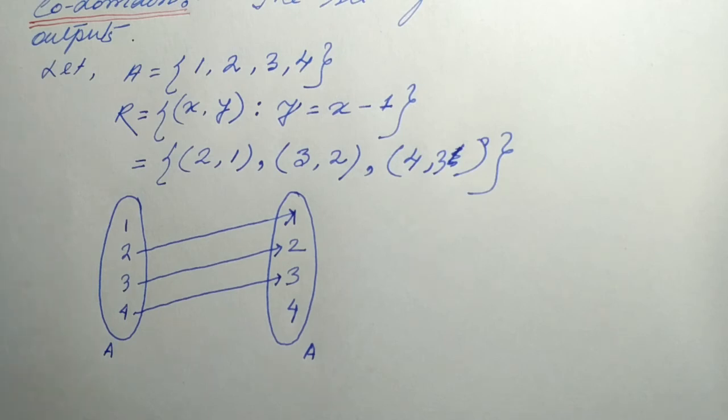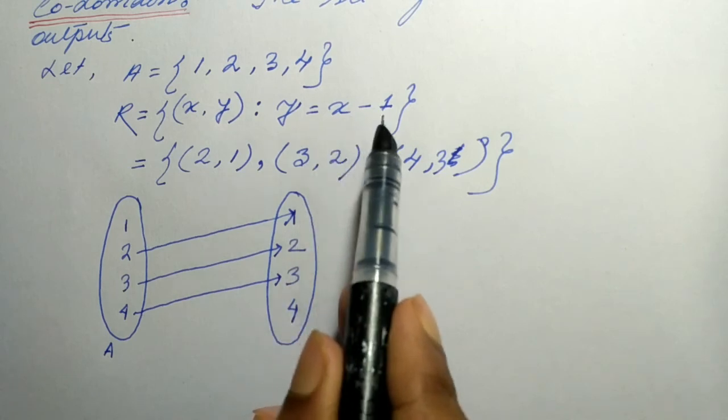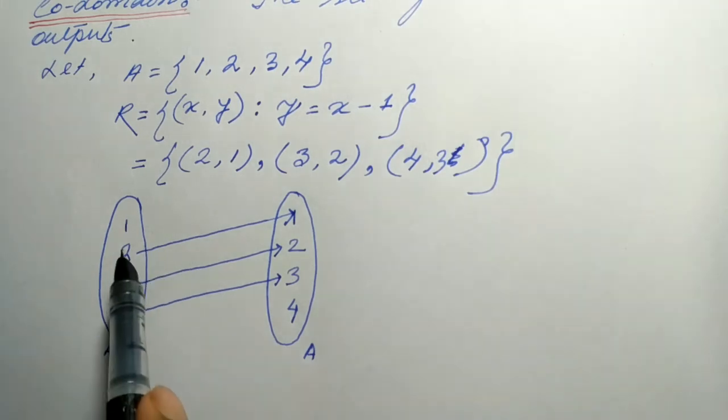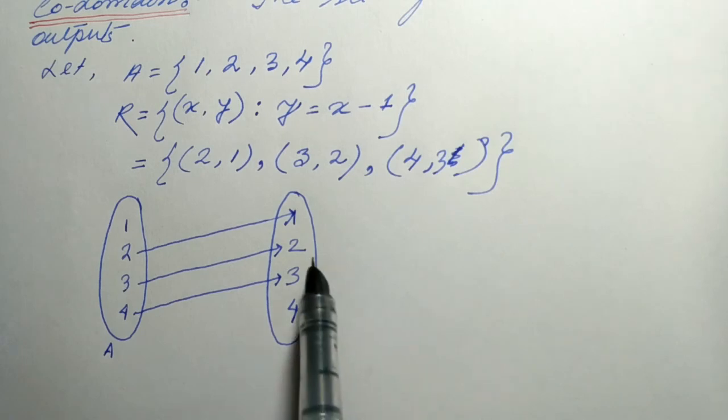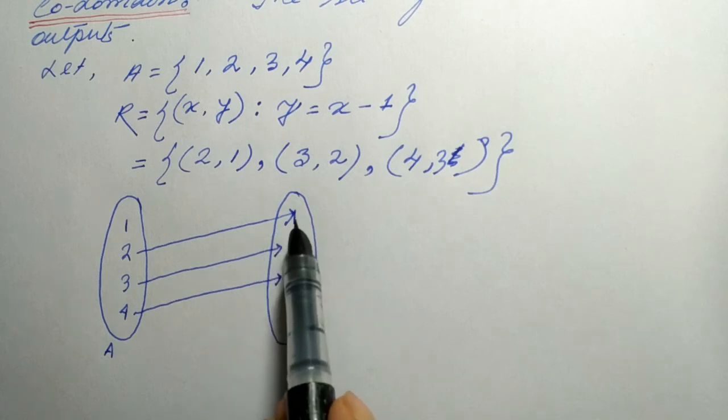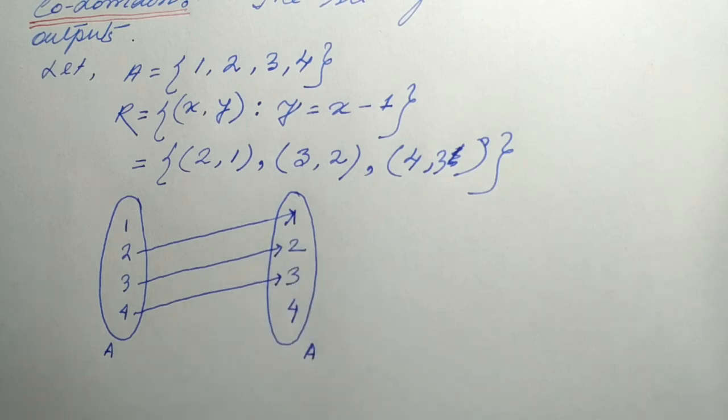Therefore our input is also set A and the output is also set A, so our Cartesian product is A cross A. But the relation y equal to x minus 1 is satisfied by these 3 elements of A, 2, 3, 4, and the outputs are 1, 2, 3.